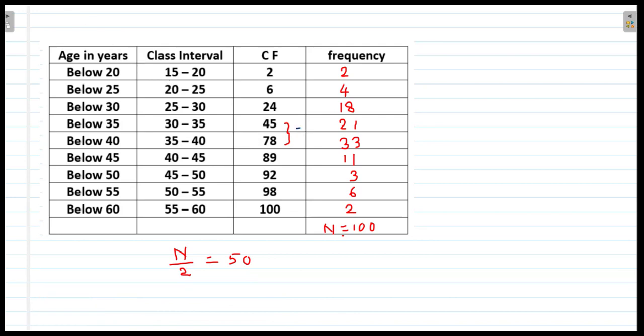This 50 lies from 45 to 78, and so we select 78, and the class interval corresponding to this 78, we take as the median class. So median class is equal to 35 to 40.